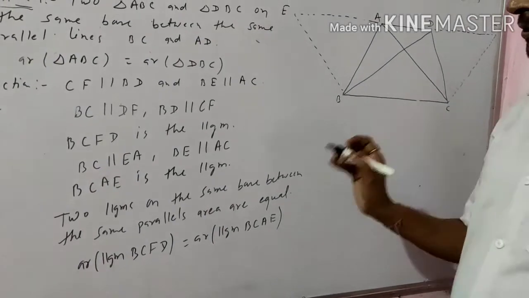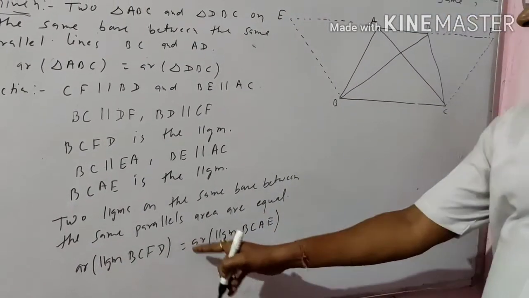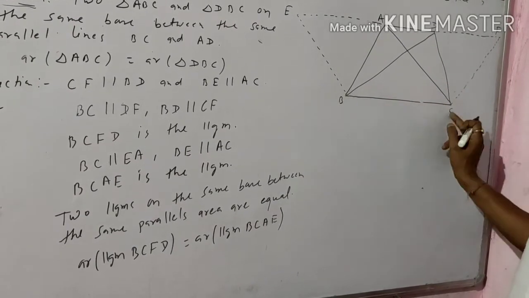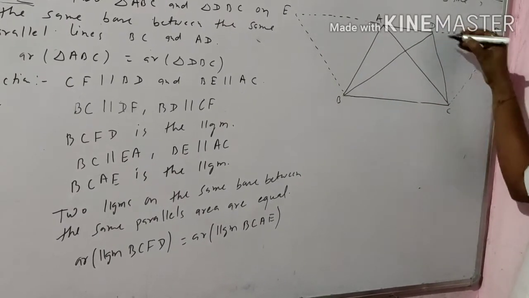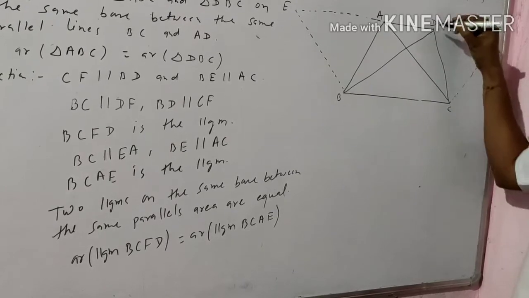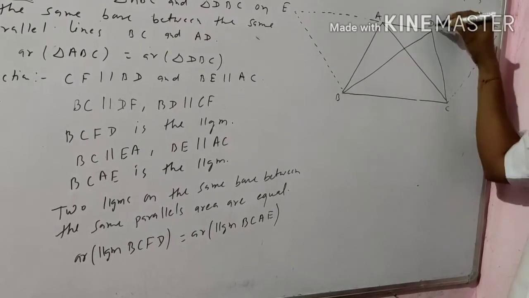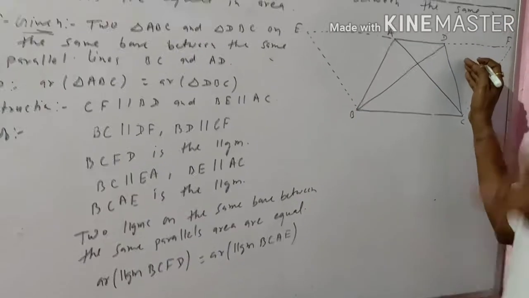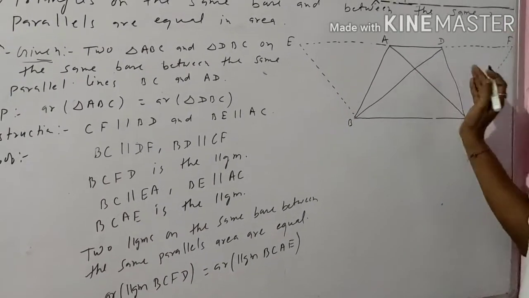So area of this parallelogram is equal to area of this parallelogram. Here BCFD is the parallelogram and CD is the diagonal. We know that a diagonal of a parallelogram divides it into two equal parts in area, theorem number 5.